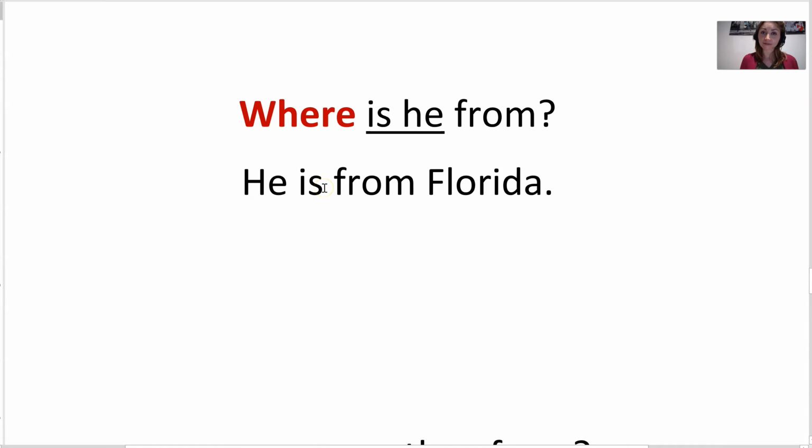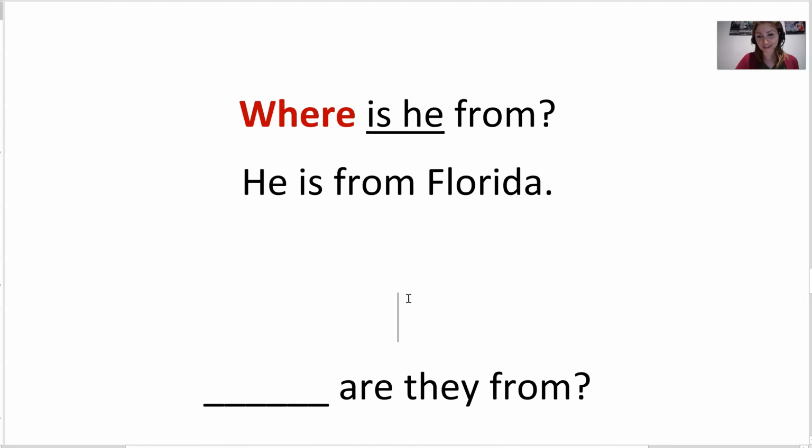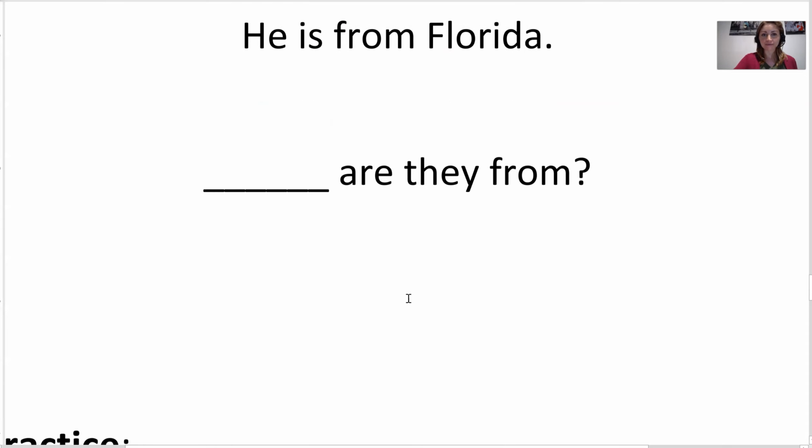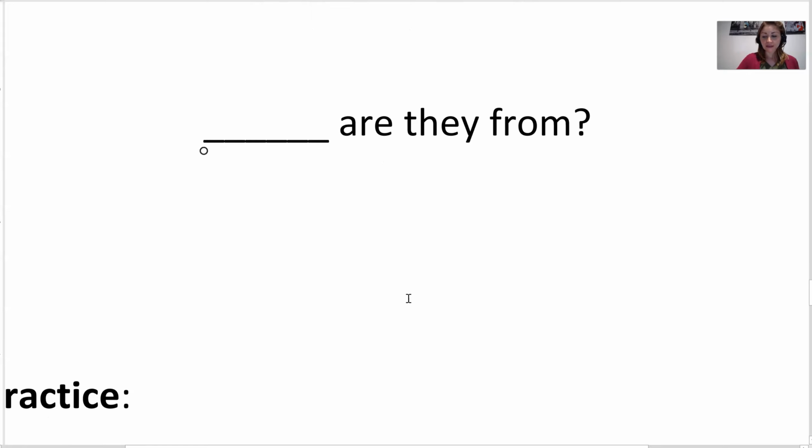The answer, again, we move it. He is from Florida. He is. Okay, so that's the idea. We only add where. I think it's easy. Okay, let's look at this other example here. This one we have different people.